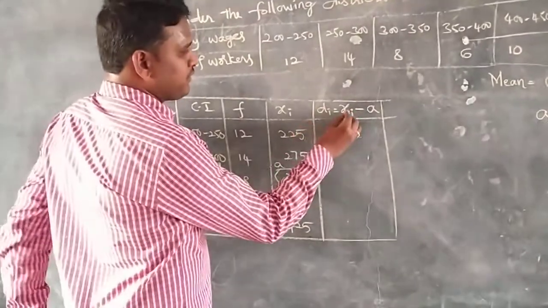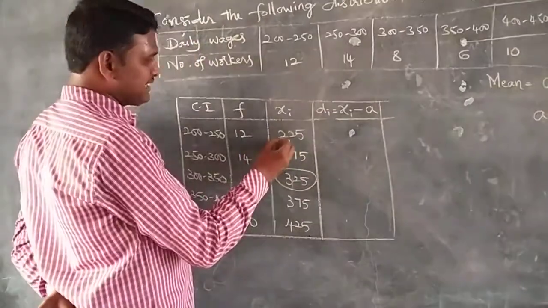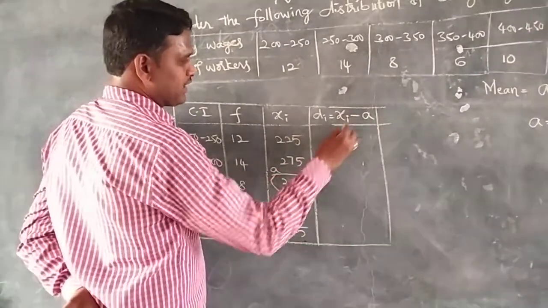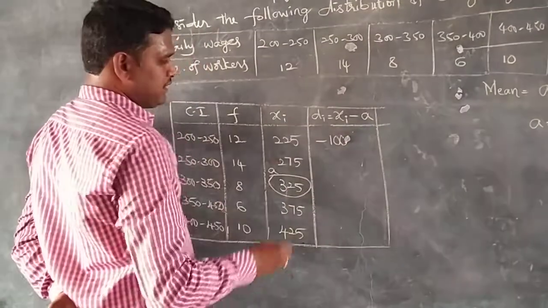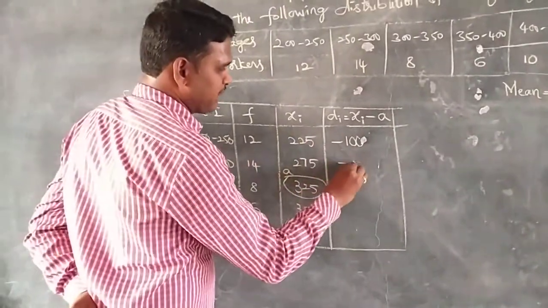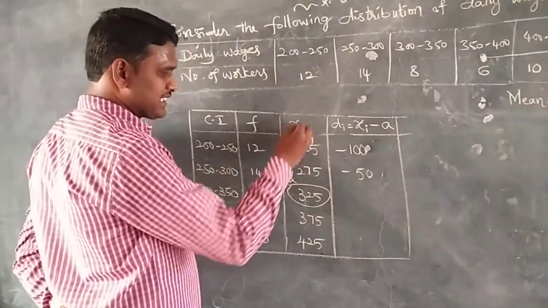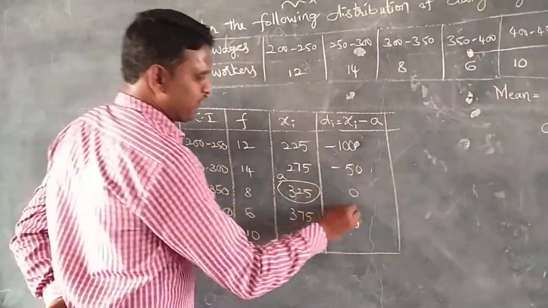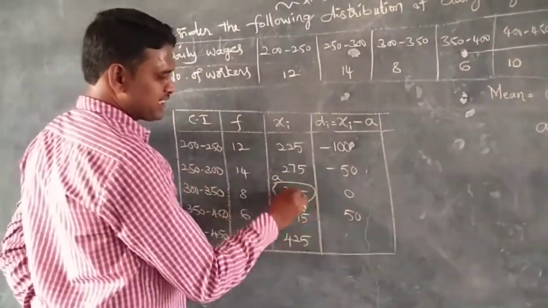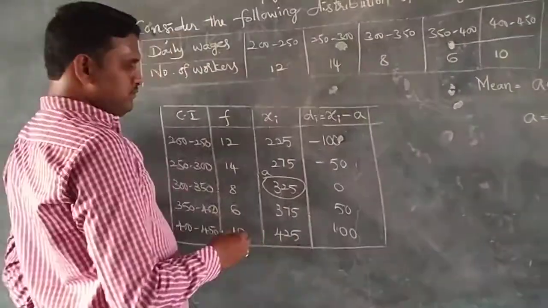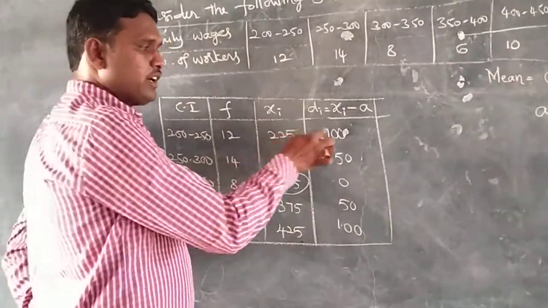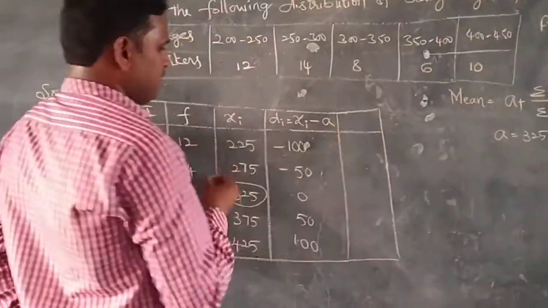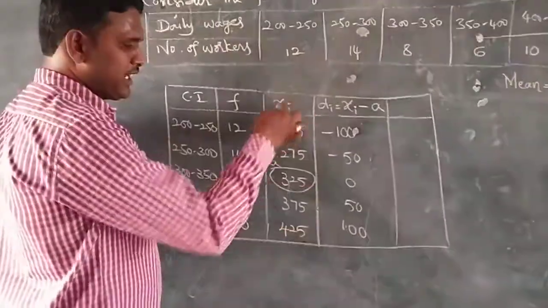What is di? From xi we need to subtract a. In the first class, xi is 225. 225 minus 325 is minus 100. 275 minus 325 is minus 50. 325 is xi and a is also 325, so if you subtract, you get 0. 375 minus 325 is 50. 425 minus 325 is 100. Here 225 decreased to minus 100. Similarly, all the class values are decreased from bigger numbers to smaller numbers.